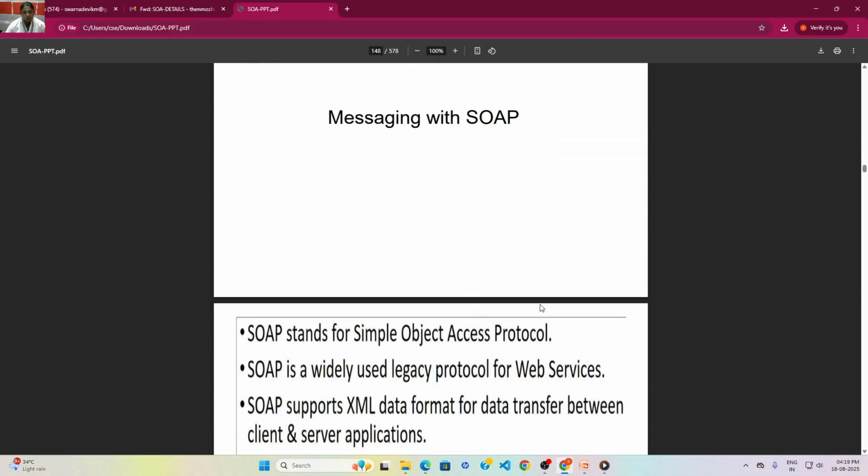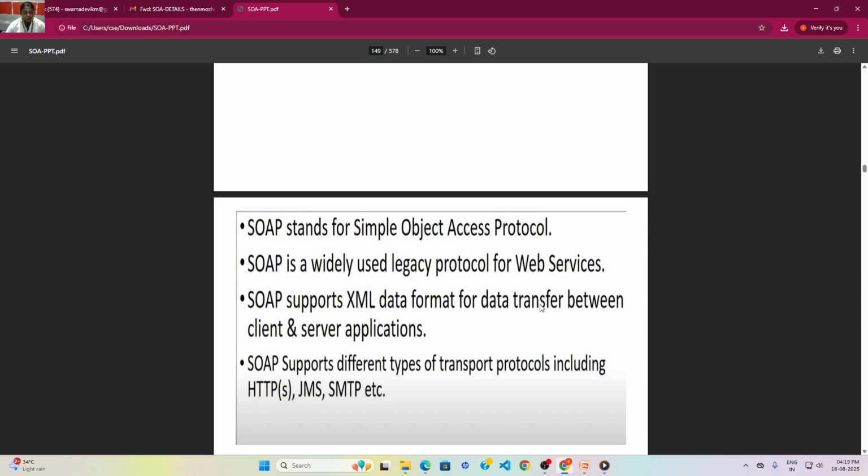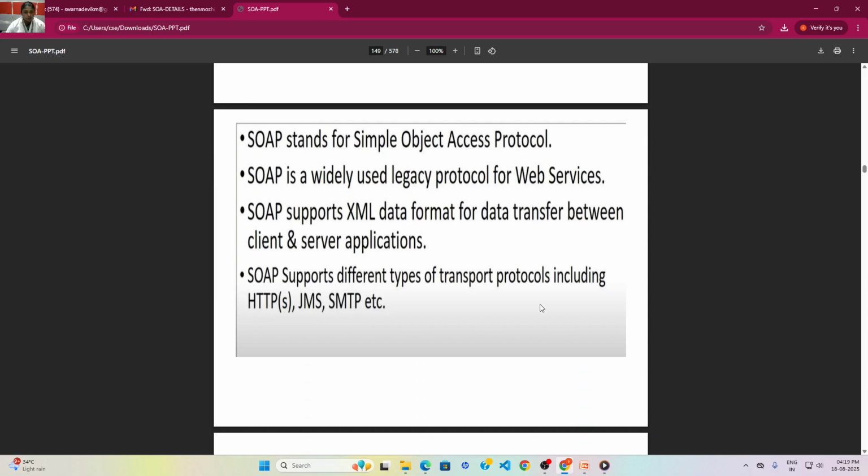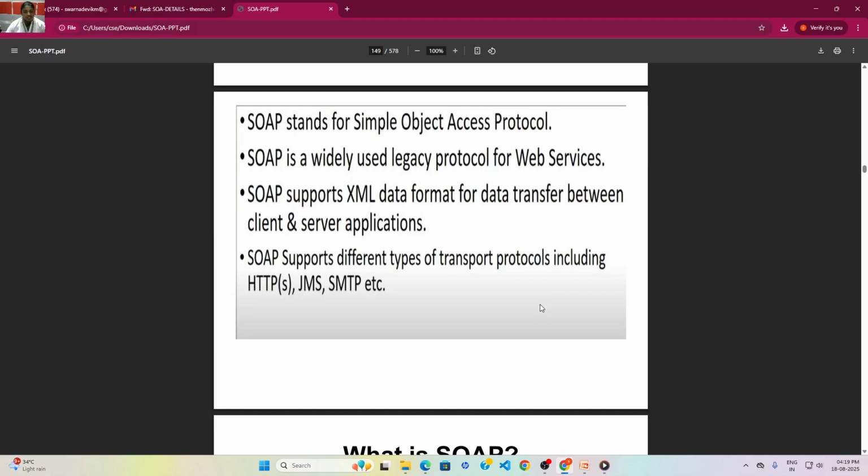Next, messaging with SOAP. Why messaging with SOAP? Because SOAP is widely used in many protocols, it supports the XML data format, and it supports many different transport protocols. For that purpose, we go for SOAP. SOAP is nothing but Simple Object Access Protocol. A protocol is nothing but a set of rules.